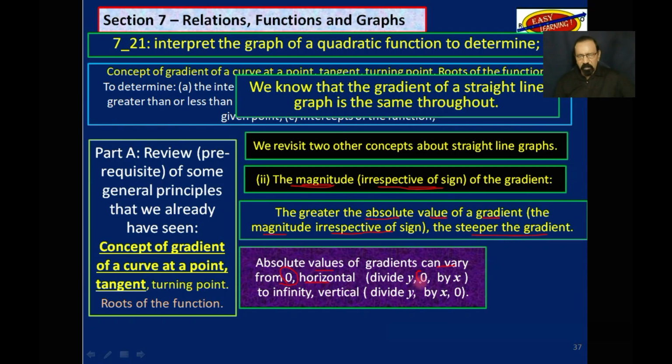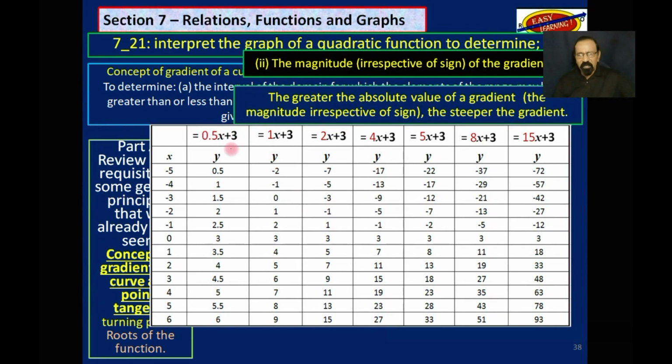If you divide 0 by whatever x is, you will get 0. To infinity, if you divide y by x, which now is 0. Now you have seen this before. I will plot all of these on the same axis so we can see this matter here of 0.5, 1, 2, 4, 5, and so on.